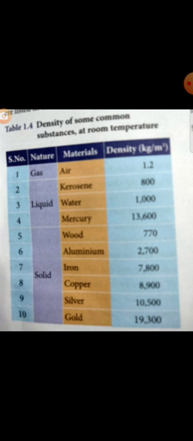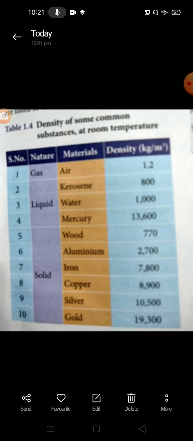Now we see some common substances and their densities. Gas has 1.2 kilogram per meter cube. Kerosene has 800 kilogram per meter cube. Water has 1000 kilogram by meter cube. Mercury has 13,600 kilogram by meter cube. Wood has 770 kilogram by meter cube.